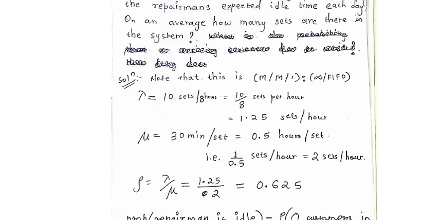Then the next thing is, on average, how many sets are there in the system. Because we are talking about the system, we will have to calculate E of n, capital E of n, the average number of customers in the system. If you refer to the formula list, you will observe that it is the 5th characteristic for model 1.